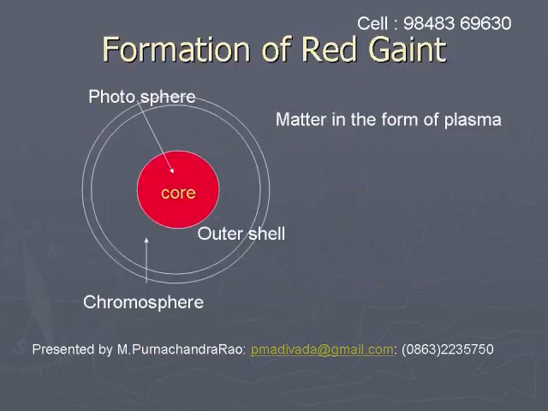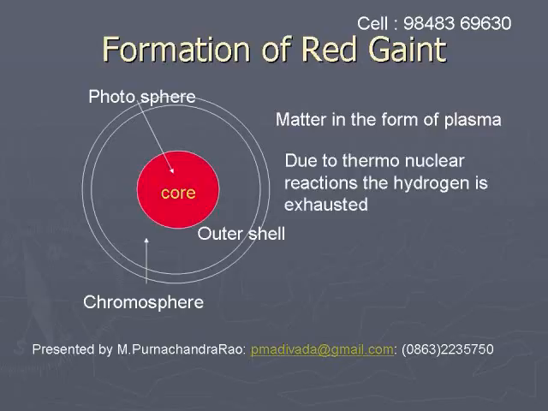Inside the center of the sun, protons, neutrons and electrons move as free particles because of high density, high pressure and temperature. This state of matter is called the plasma state.